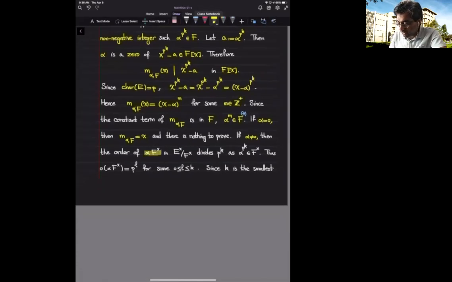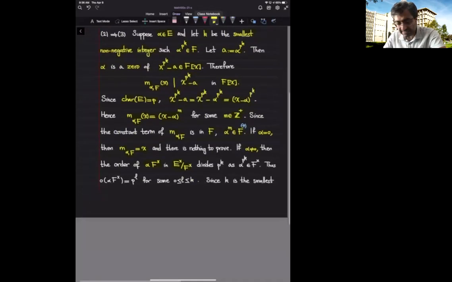And now I'm going to look at the order of the coset alpha F cross in the group E cross over F cross. We know that when I raise this element to two different powers, it's going to be 1 inside this group, meaning alpha raised to two different powers, so far we know, belong to F cross. One of them is p to the k, and the other one is m. Let's start with p to the k.